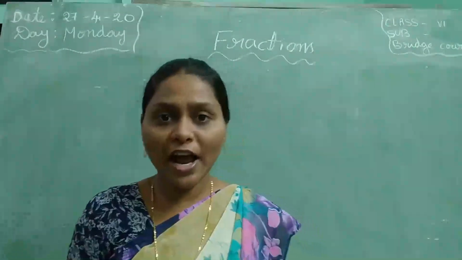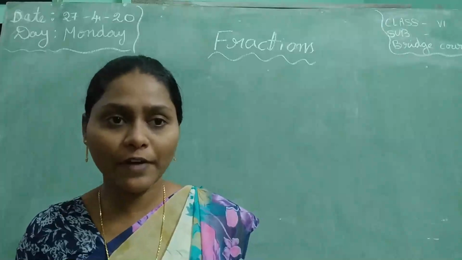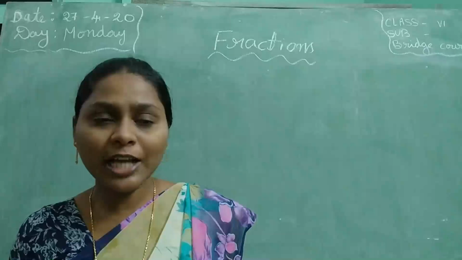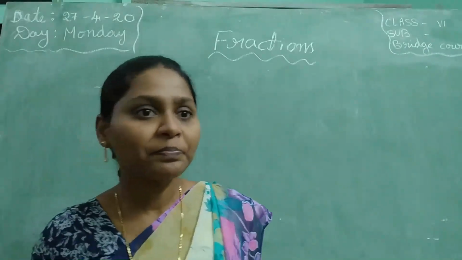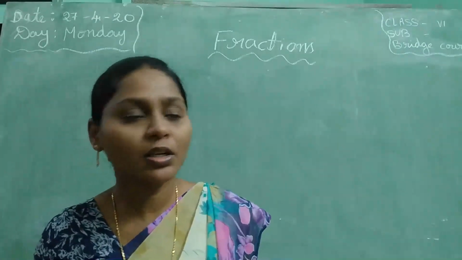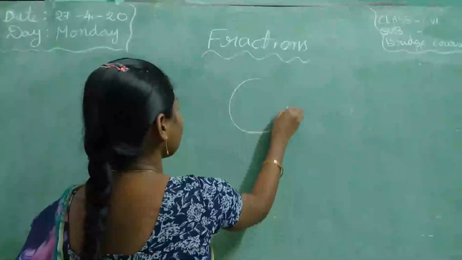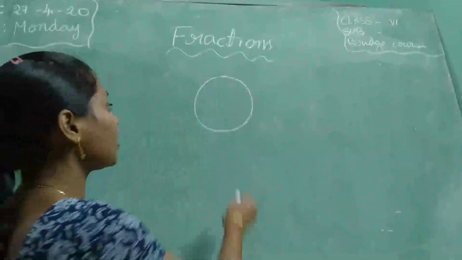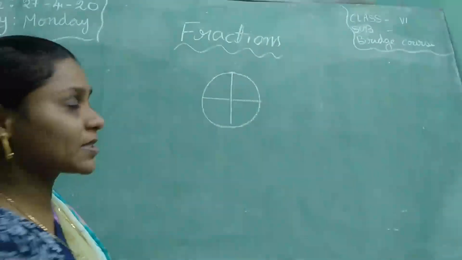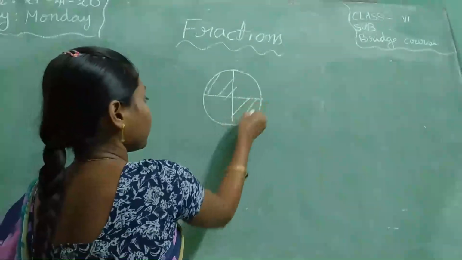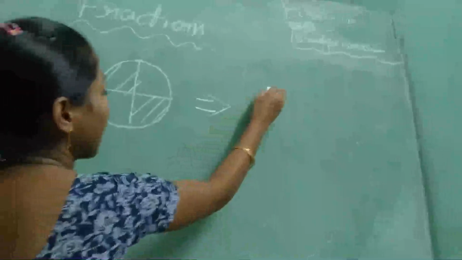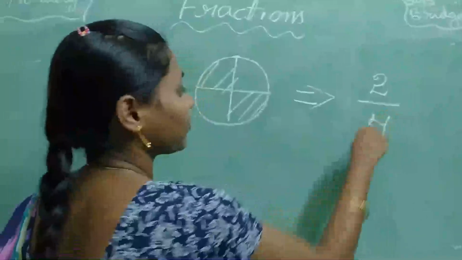What is a fraction? Fraction is a part of a whole. For example, if you take one apple, and that apple is cut into 4 pieces. If I take 2 pieces, how can we represent it as a fraction? For example, this is one apple. Feel like it is an apple. It was cut into 4 pieces. I take 2 pieces. So, how can we represent it as a fraction? 2 by 4.